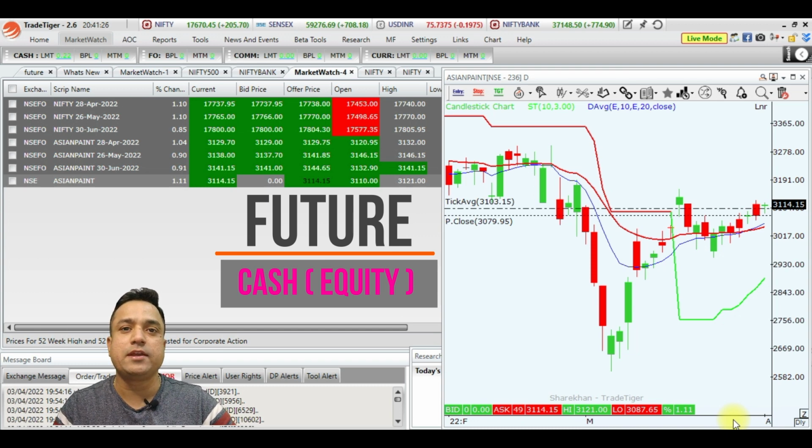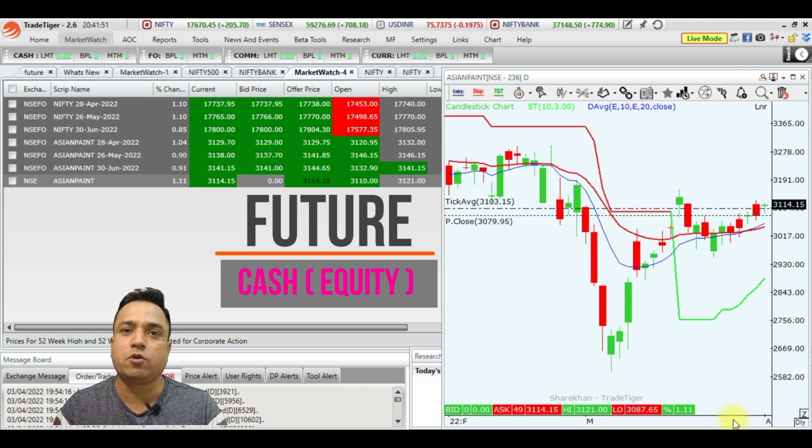Many of you are thinking, futures and equity, what is exactly the difference? And you think that futures is highly risky. Yes, it is risky if you do not understand the leverage. So the basic important things I want to show you today: what exactly the difference is between cash and futures.